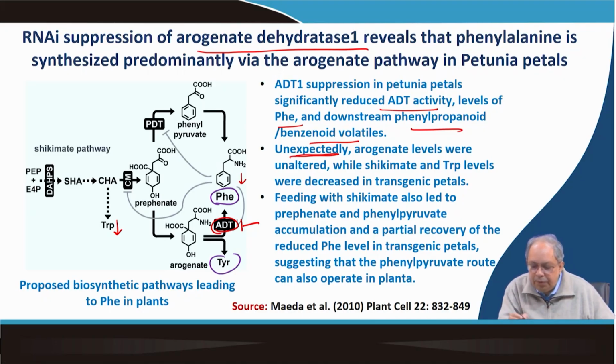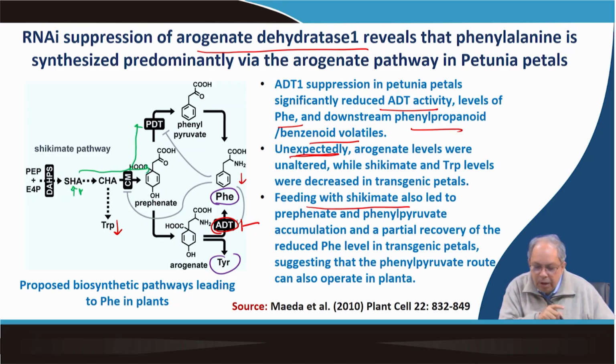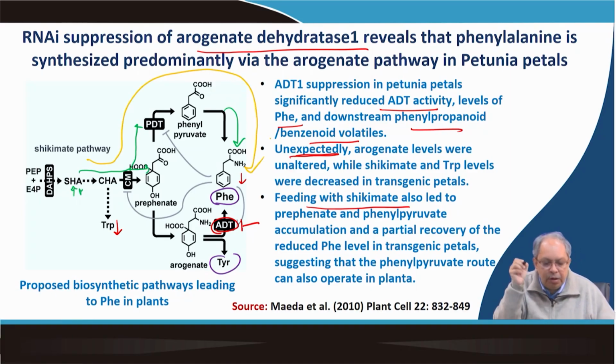So, tryptophan level decreased, shikimic acid level decreased, but arogenate level remained unaltered, which is difficult to explain, but feeding with shikimate led to the formation of prephenate and phenylpyruvate accumulation. That means, when shikimic acid feeding was done, that leads to formation of both phenylpyruvate as well as prephenate, and that leads to partial recovery of phenylalanine, which suggests that there may be another alternative route of phenylalanine formation.